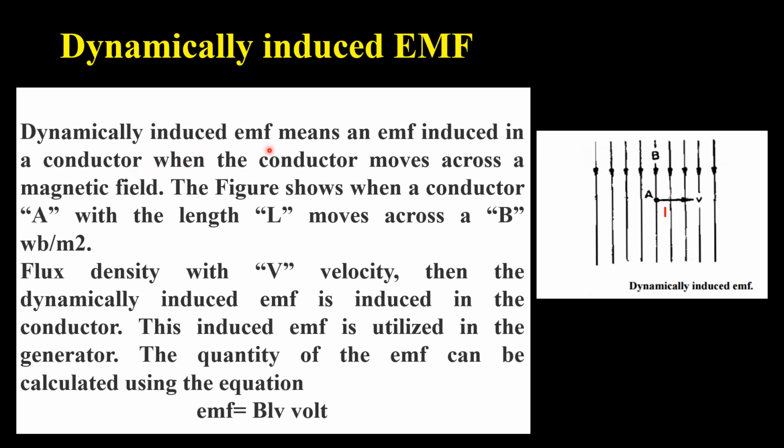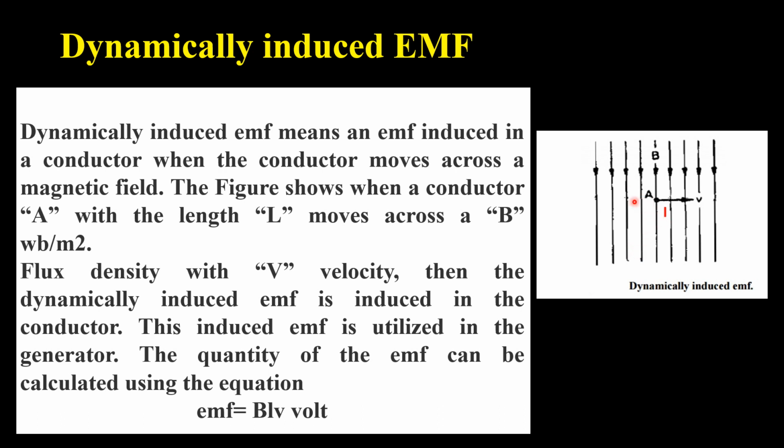Dynamically induced EMF means an EMF induced in a conductor when the conductor moves across a magnetic field. As shown in this figure, a conductor A with length L is moving across a magnetic field having flux density B, with velocity V.